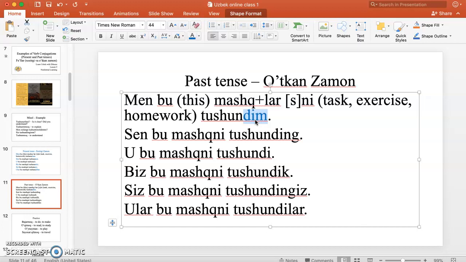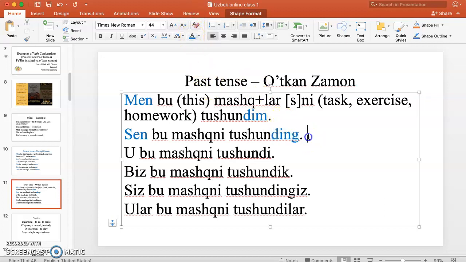And depending on what person, like he, she, you can see the endings and you can always understand who did or what you did in the past. Men bu mashqlarni tushundim. Sen, again, second person, bu mashqni tushunding.